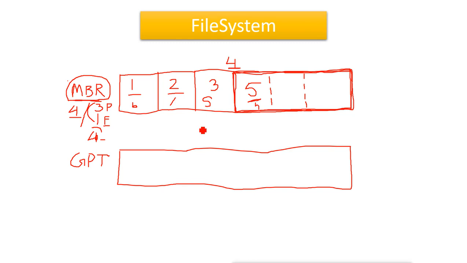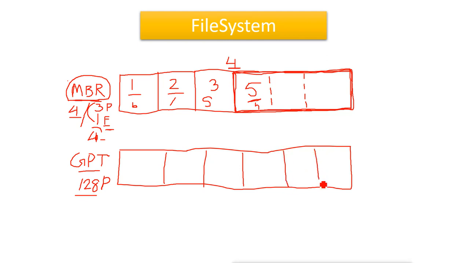Now if you want, you can use GPT also, the GPT partitioning style. This partitioning style can have almost 128 partitions, and all of them can be primary. So there is no concept of having an extended partition. We can have all 128 primary partitions, so no need to have an extended partition. We can create as many partitions as we want, and all these partitions will be primary because we don't need to create an extended partition here.